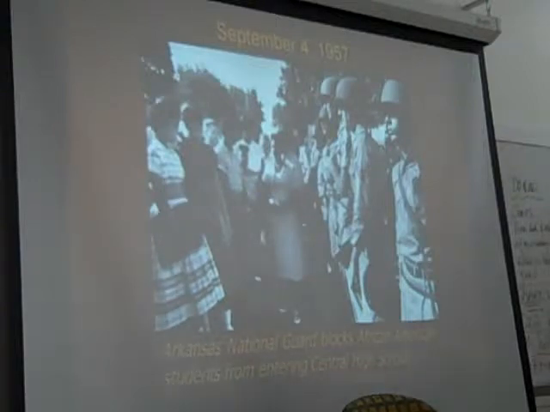So here we have the Little Rock 9. They're being faced down, stared down by the Arkansas National Guard, who's saying, we were told not to let you into the school. Obviously, they didn't attend school that day, right?